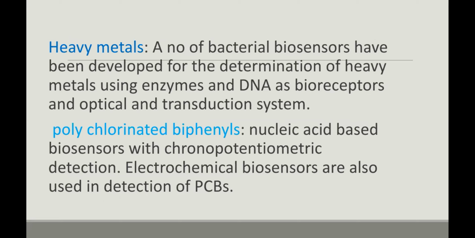Enzymes and DNA as bioreceptors are used in detecting heavy metals, and optical biosensors are also used. Electrochemical and potentiometric biosensors are used in the detection of PCBs. So here we can say that the analyte is a nucleic acid.